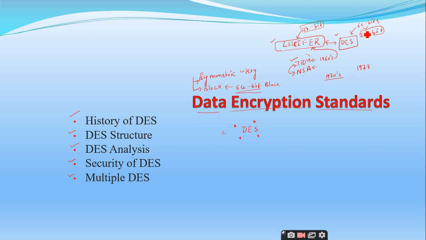Which one is stronger? In the morning session also I told that the strength of any encryption algorithm, whether it is a block cipher or a stream cipher, depends on the size of the key. Now tell me which one is stronger.